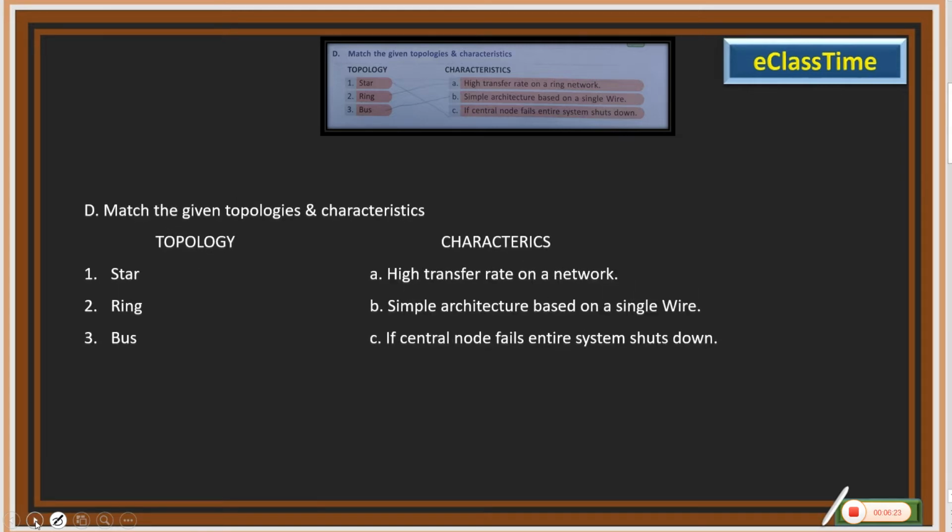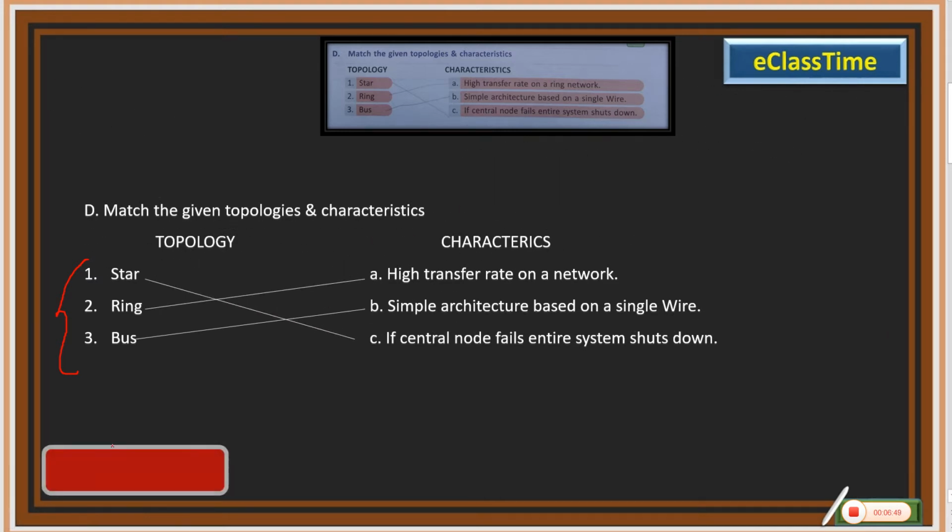In the next question, the demand is to match the following, and we have three on either side. In the beginning I was speaking about the topologies: star, ring and bus, and they have their own characteristics here. Which characteristic matches with which one? Star matches with C, ring matches with A, and bus matches with B.